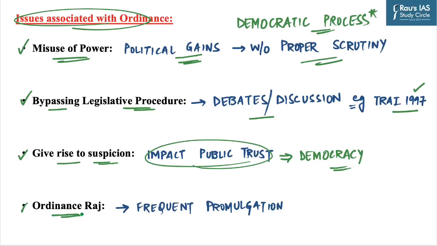The next one is Ordinance Raj. The repeated and extensive issuance of ordinances can give rise to a phenomenon called Ordinance Raj, and this frequent promulgation can pose a potential threat to the regular legislative process and democratic principles. In the DC Wadhwa case of 1987, the Supreme Court said that successive re-promulgation of ordinances with the same text, without any attempt to get the bills passed by the assembly, would amount to a violation of the Constitution. Just remember this particular case, and whenever you write answers to polity questions, try to mention the cases which are related to that particular issue. It will bring authenticity to your answer.